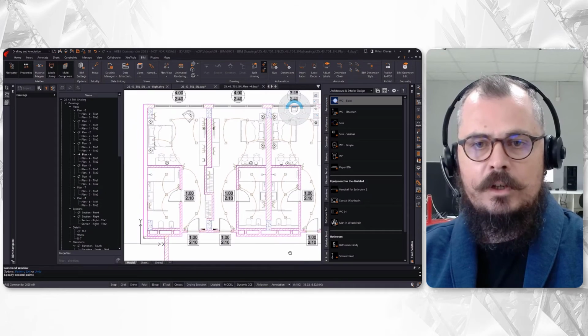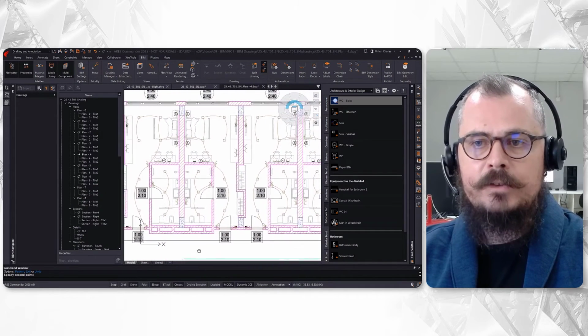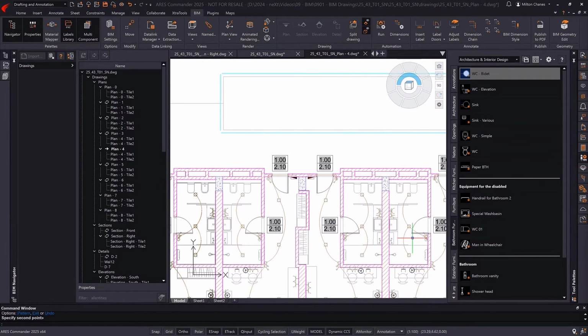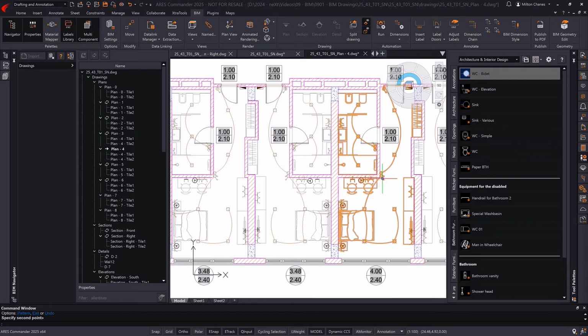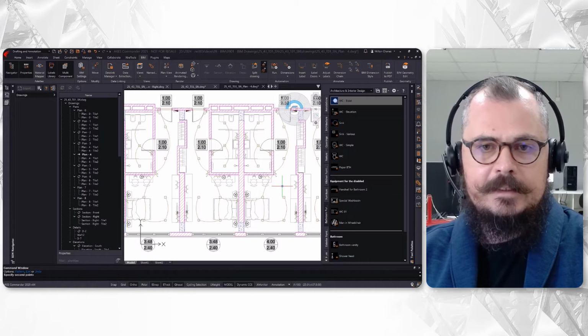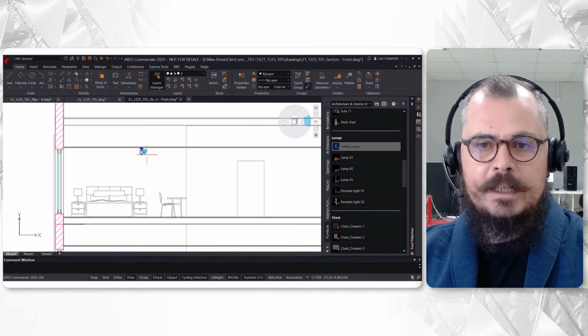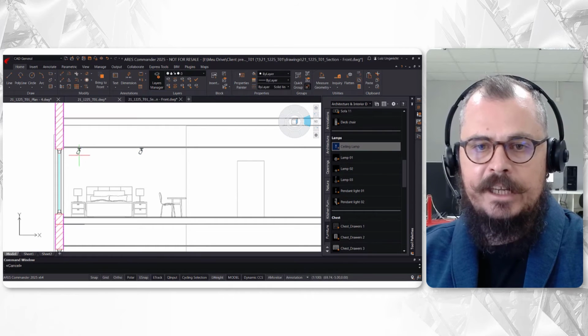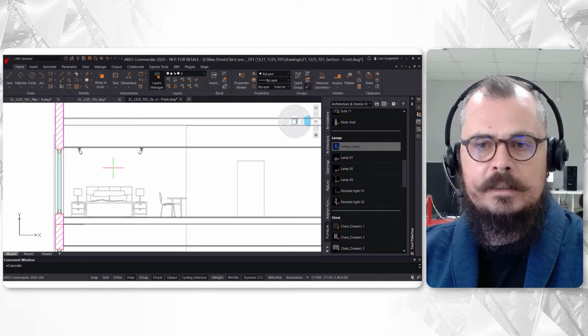All the walls, columns, and openings have been generated automatically. It was very easy to focus on the interior design. Following the same logic, we use another dynamic block and arc to finalize our floor plan. So you see, it includes all the furniture in the bathroom, as well as the electrical network and lights. The same approach can be used to add content in section views, details, and elevations. Keep also in mind that if the BIM model is later changing, the drawings will be updated, but without affecting the content we just added.